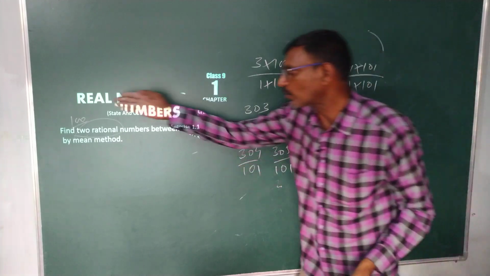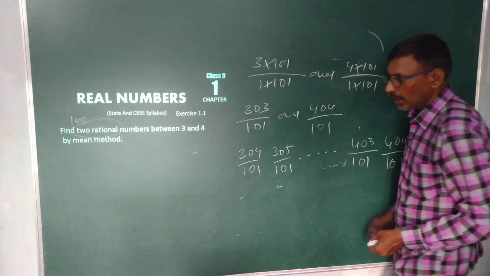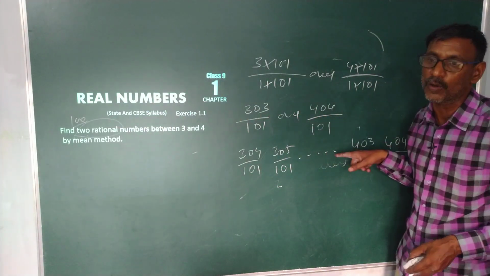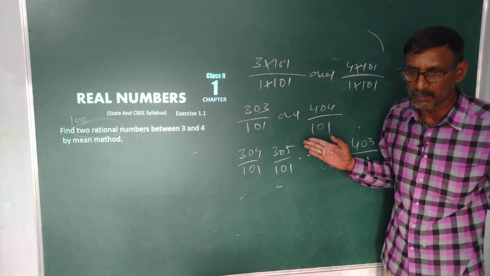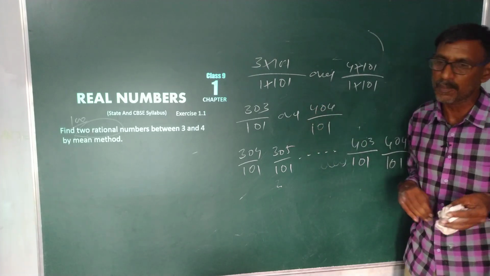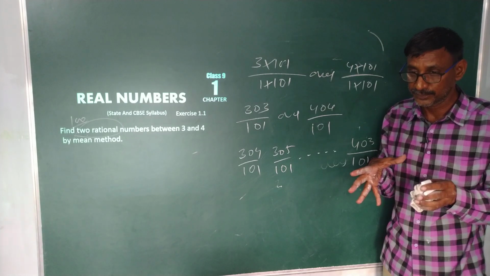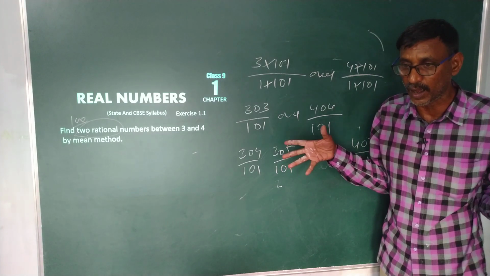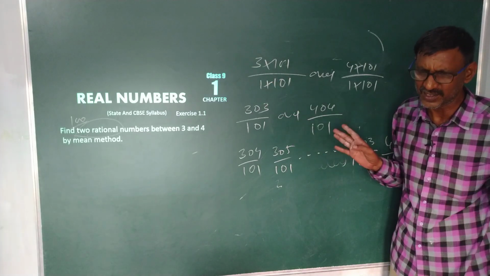Infinitely many, because if you take 1000, we can write 1000 rational numbers between them. If you take 1 crore, we can write 1 crore rational numbers between 3 and 4 only. That's the reason there are infinitely many rational numbers between any two integers. Am I clear or not? This is a very important model. From this we conclude that infinitely many rational numbers lie between any two integers. That's all.